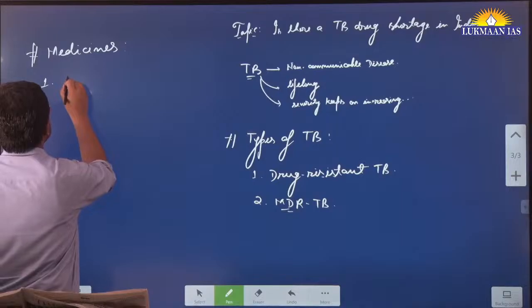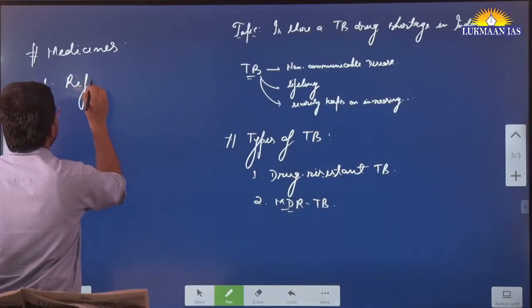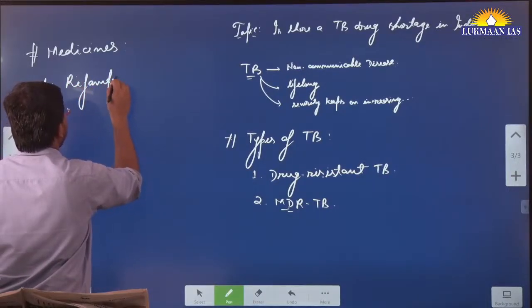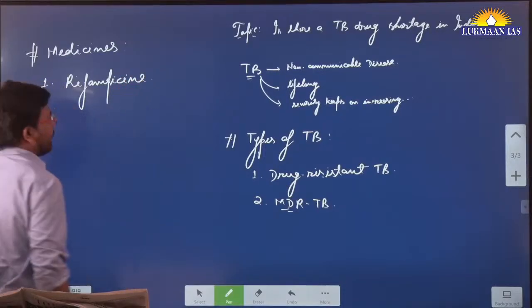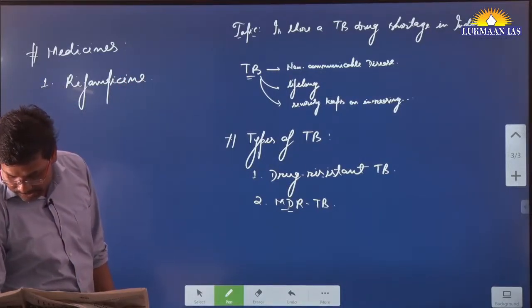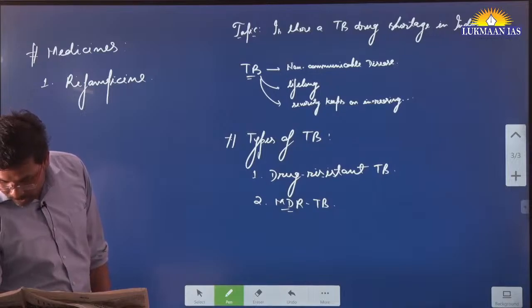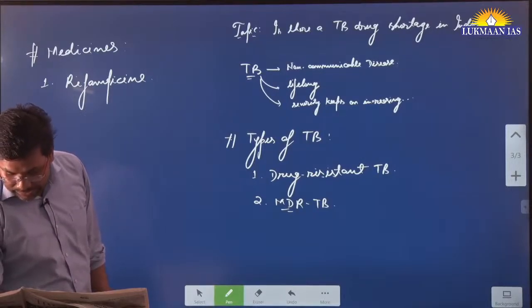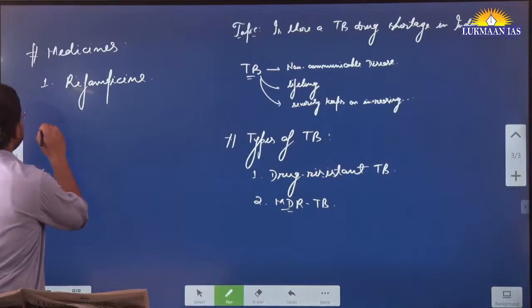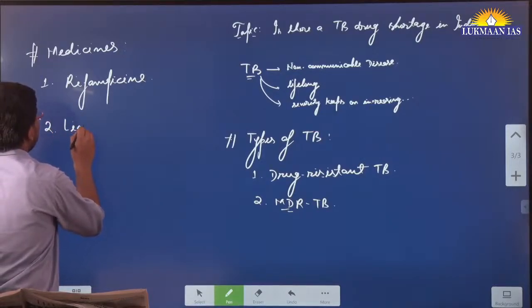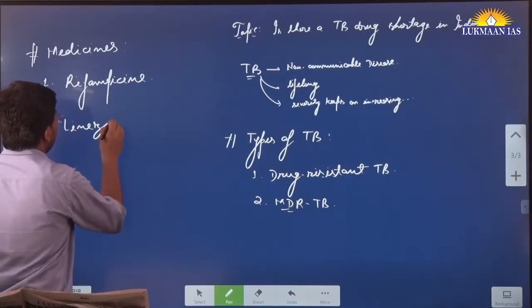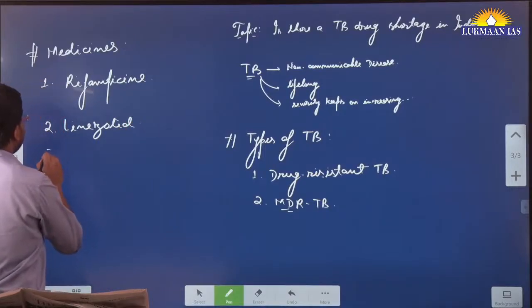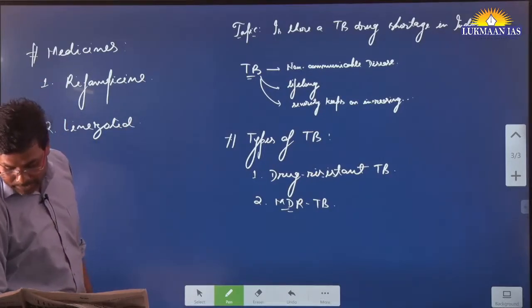One medicine is known as rifampicin. Apart from this, the second is linezolid.